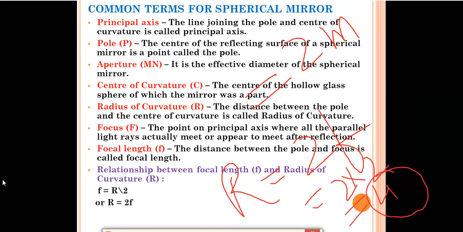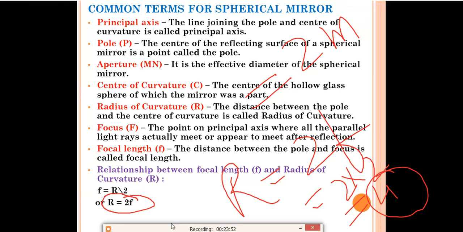So this is the relation. Focal length F is equal to R by 2, or you can write R is equal to 2F. If you remember any one formula, you can write the other easily. Radius of curvature is equal to 2F, or focal length is equal to radius of curvature divided by 2.